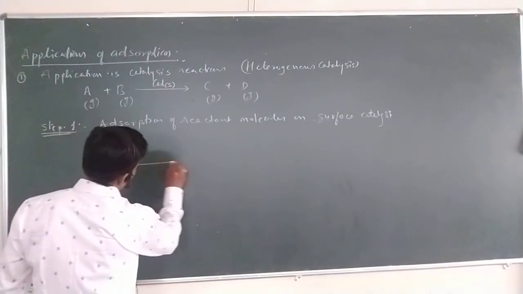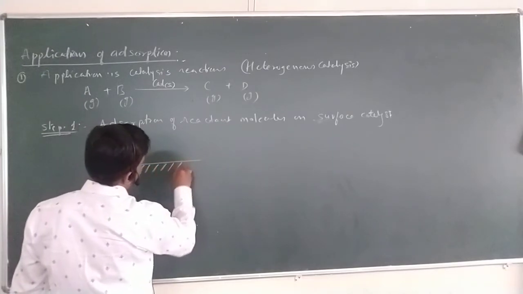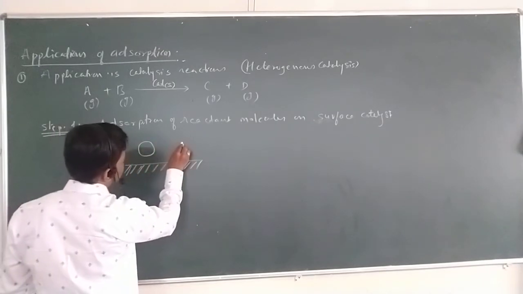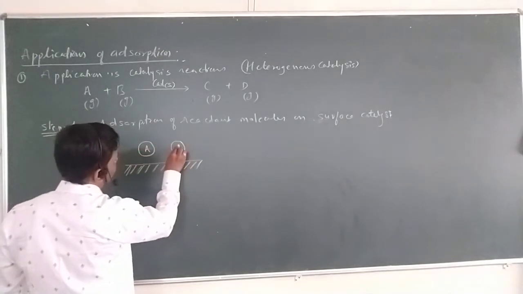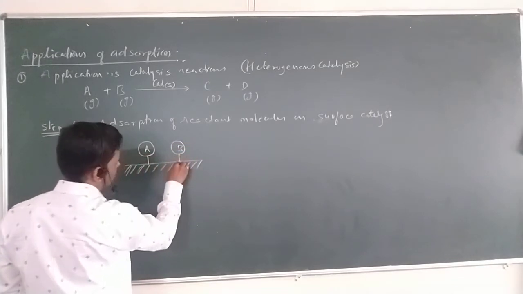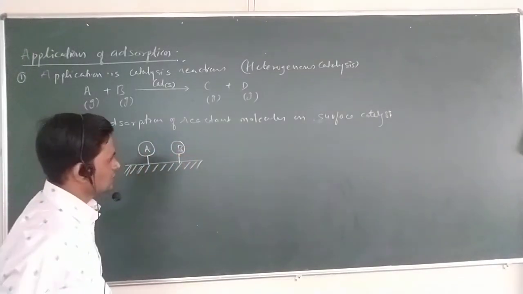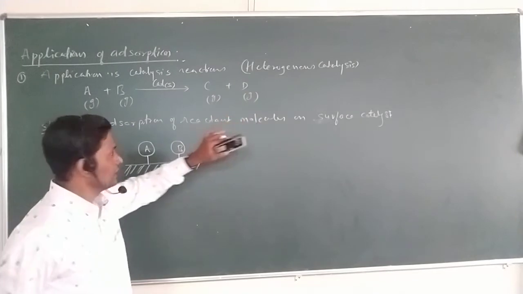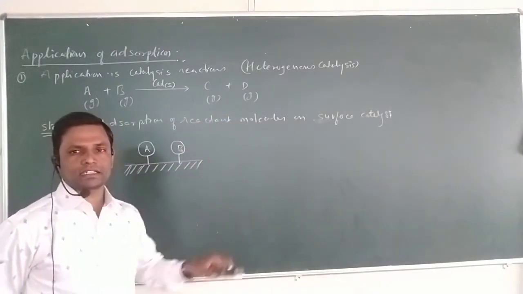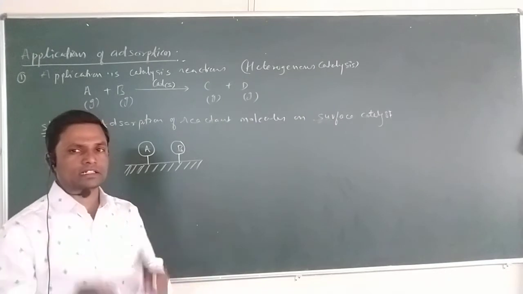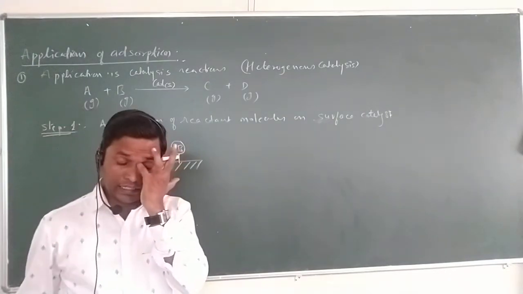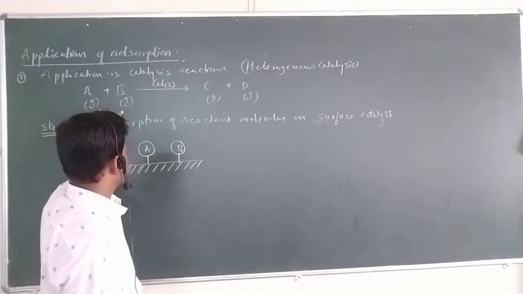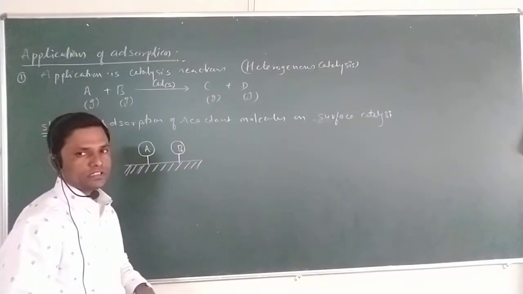Suppose this is the solid surface. Here A is a reactant molecule and B is a reactant molecule. A and B, the reactant molecules, are adsorbed on the surface of the catalyst. This is the first step, where the reaction A plus B is converted into the products C plus D, proceeding through heterogeneous catalysis, where the catalyst is a solid. How can this reaction proceed? Through the catalytic mechanism, in which initially the gas reactant molecules are adsorbed on the solid surface. This is the first step.